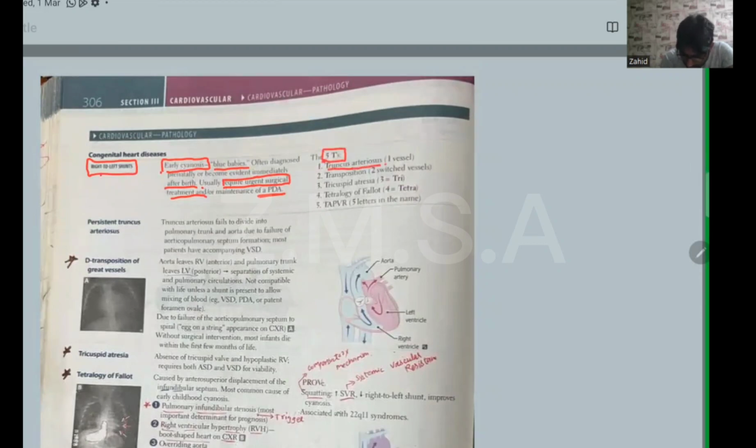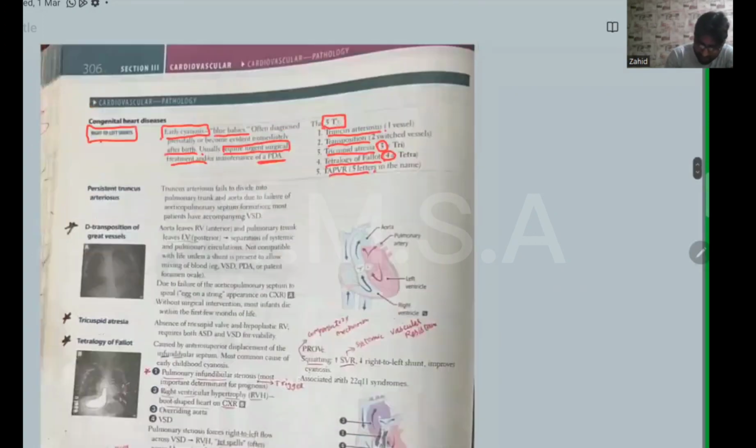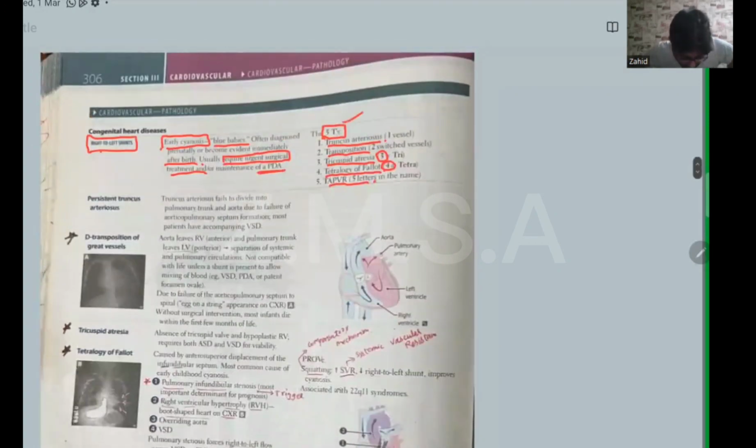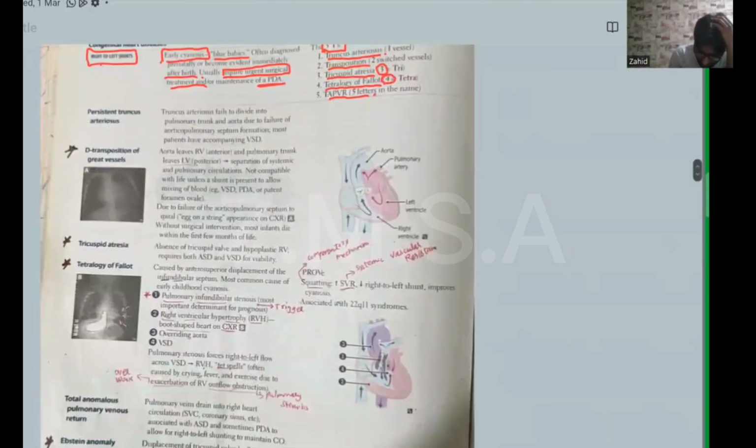Okay, second T is transposition of the two great vessels. Third is tricuspid atresia, and fourth is tetralogy of Fallot, with four components here, and in tricuspid atresia three flaps, we discuss. And next, TAPVR, five letters. Okay, and this is a mnemonic for congenital heart diseases with shunt from right to left. Okay, so first of all, discuss persistent truncus arteriosus.